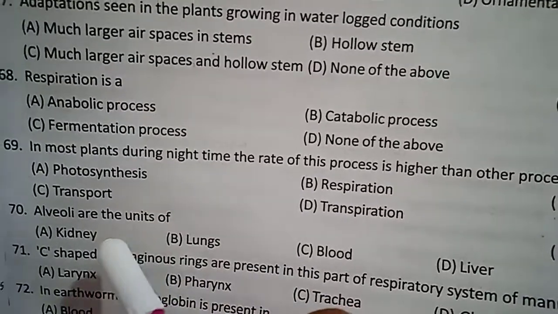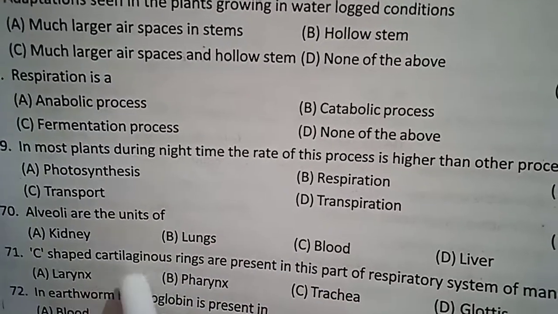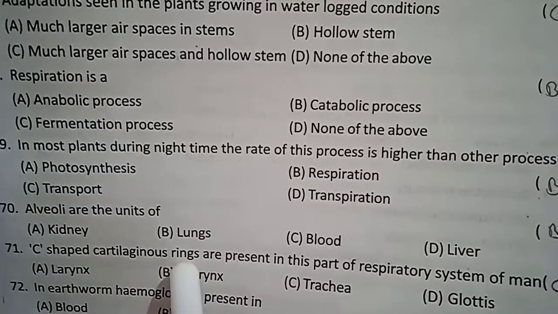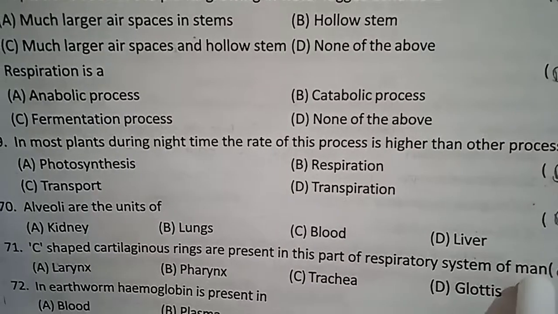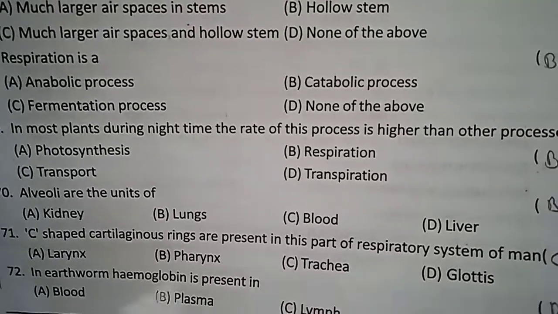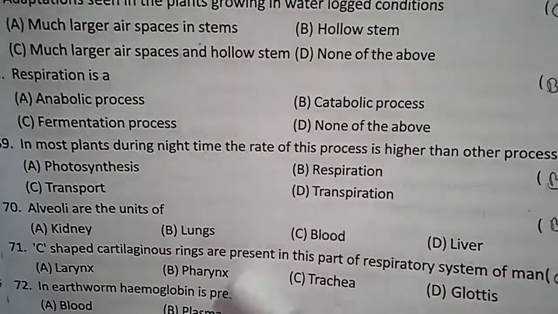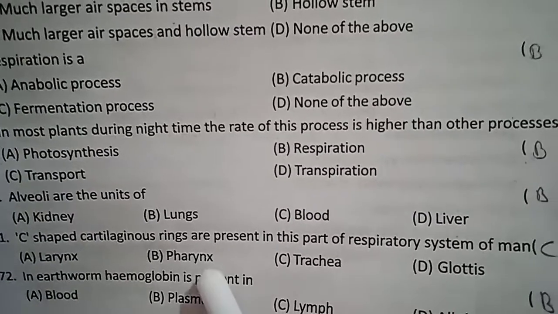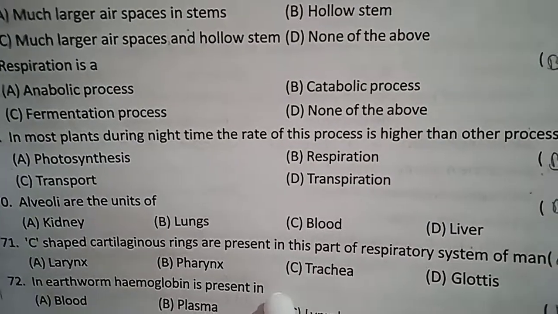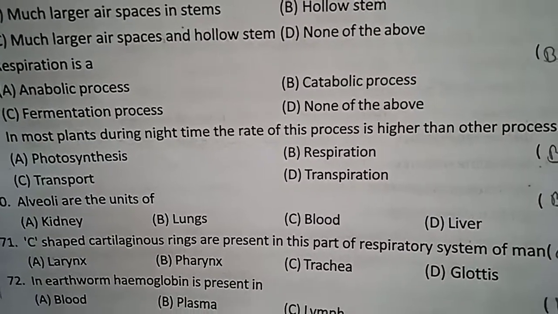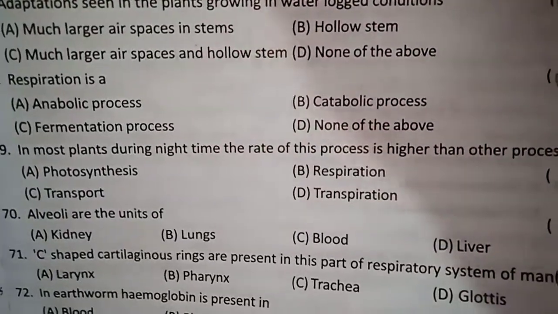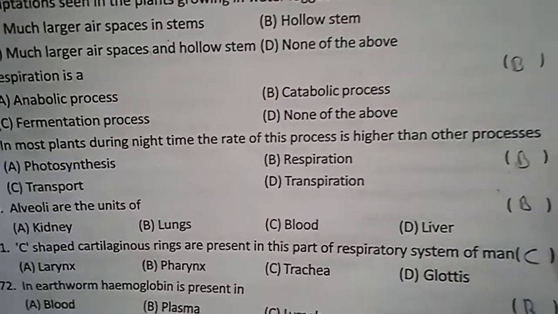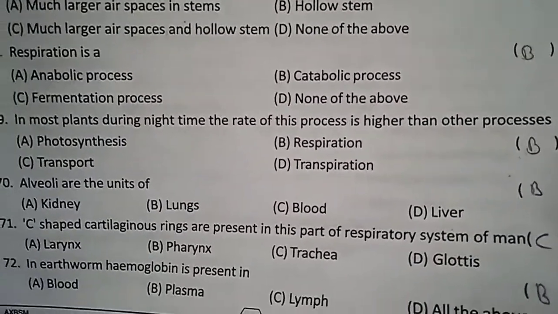Nephrons are units of the kidneys. C-shaped cartilaginous rings are present in this part of the respiratory system of man. Trachea. Like this it will be C-shaped. In earthworm, where is hemoglobin present? Plasma. What is the answer? Plasma. So, these are some bits about the respiratory system.